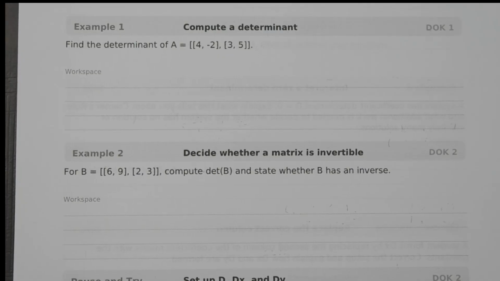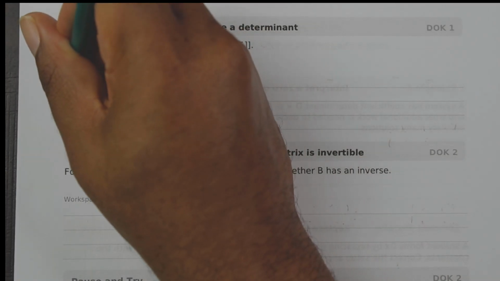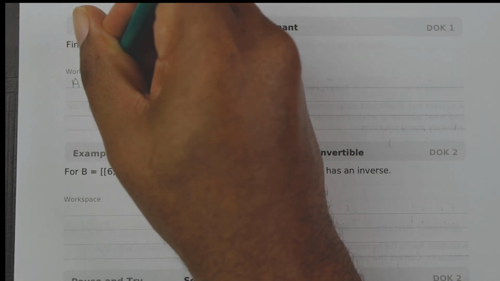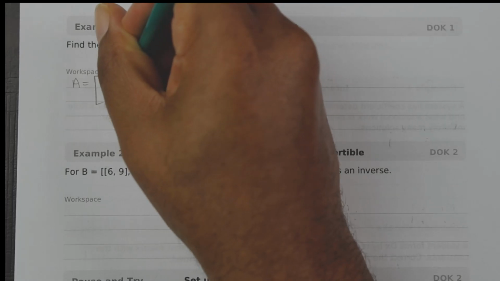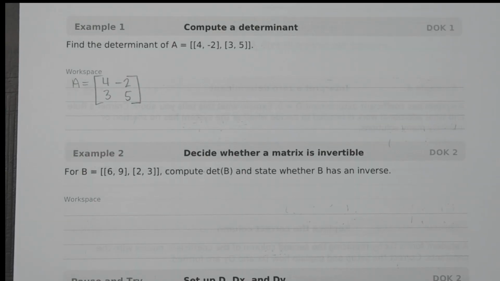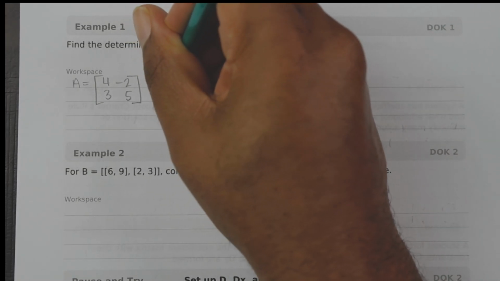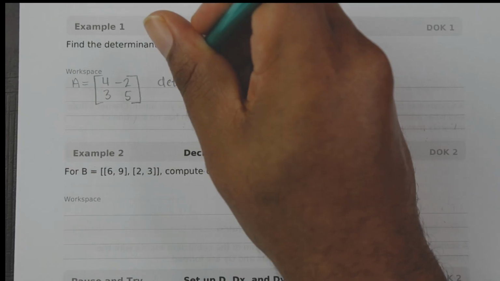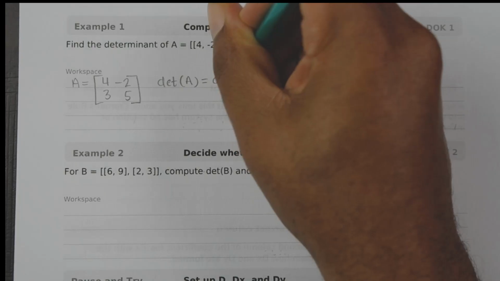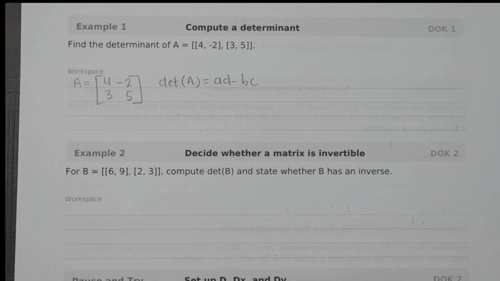Find the determinant of A. For a 2 by 2 matrix, the determinant of A is AD minus BC.